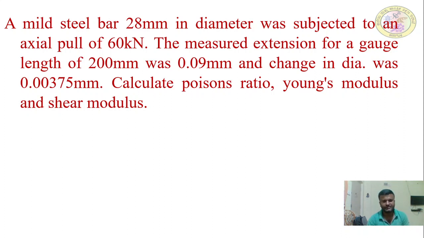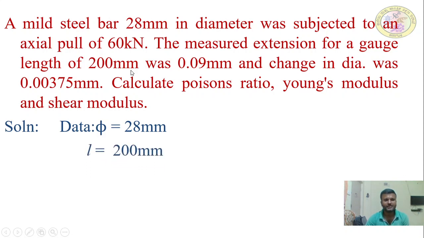Three parameters we need to find out. First, write the given data. What is given? Diameter of the steel bar is 28 mm. It is subjected to an axial pull of 60 kilonewton, which is nothing but 60,000 newton.